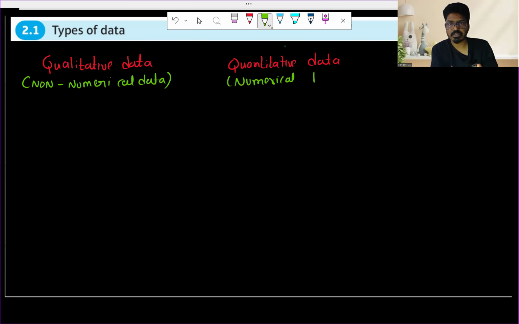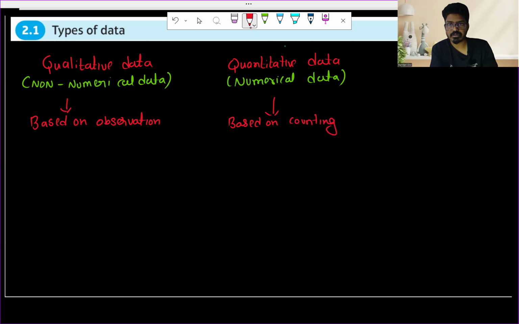Qualitative data is based on observation, and quantitative data is based on counting and measurements.